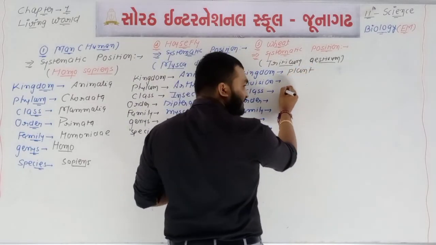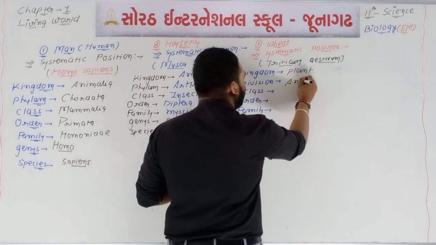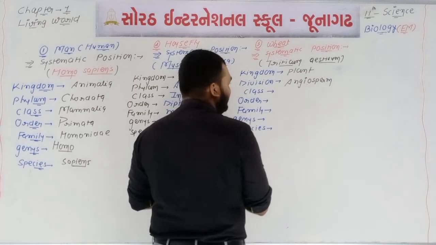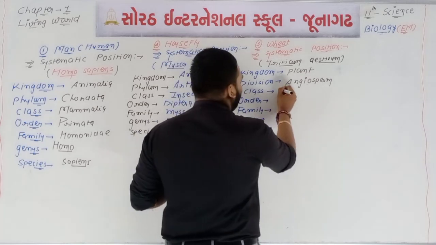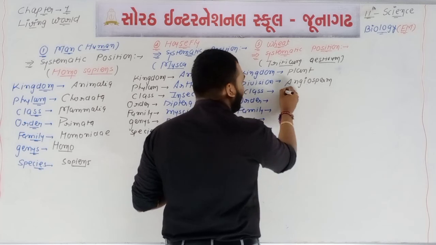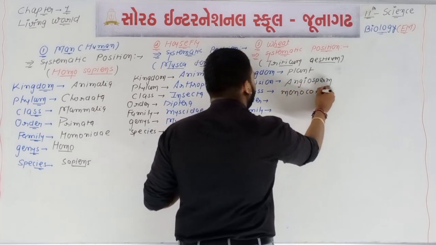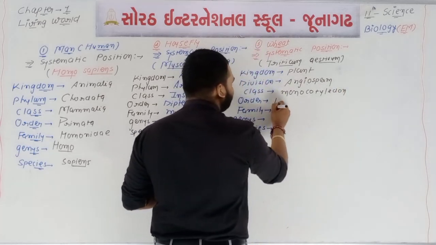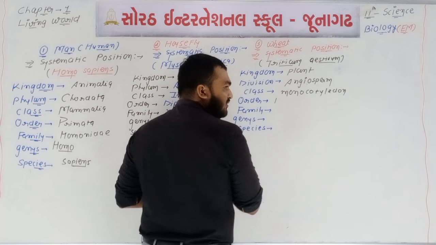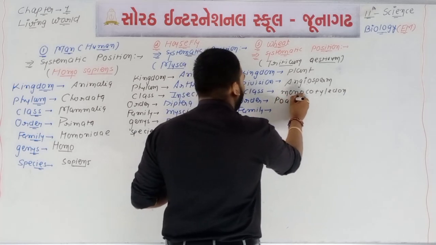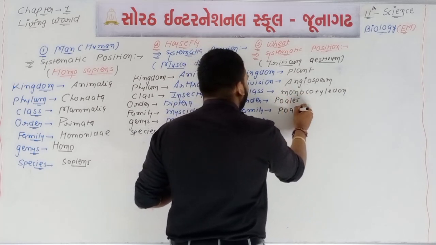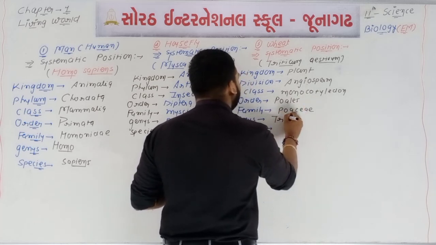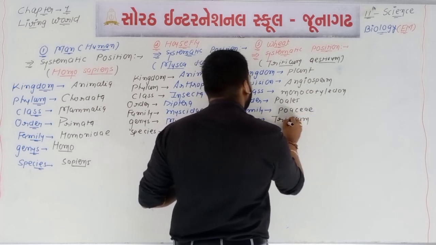What about the division? We can say that angiosperm is the division. Okay, it is important. Then what about the class? Dicot or monocot? Monocotyledon is the class. What about the order? The family is Poaceae and the order is Poales. Poales is the order and Poaceae is the family. What about the genus? Genus will be the same, Triticum.